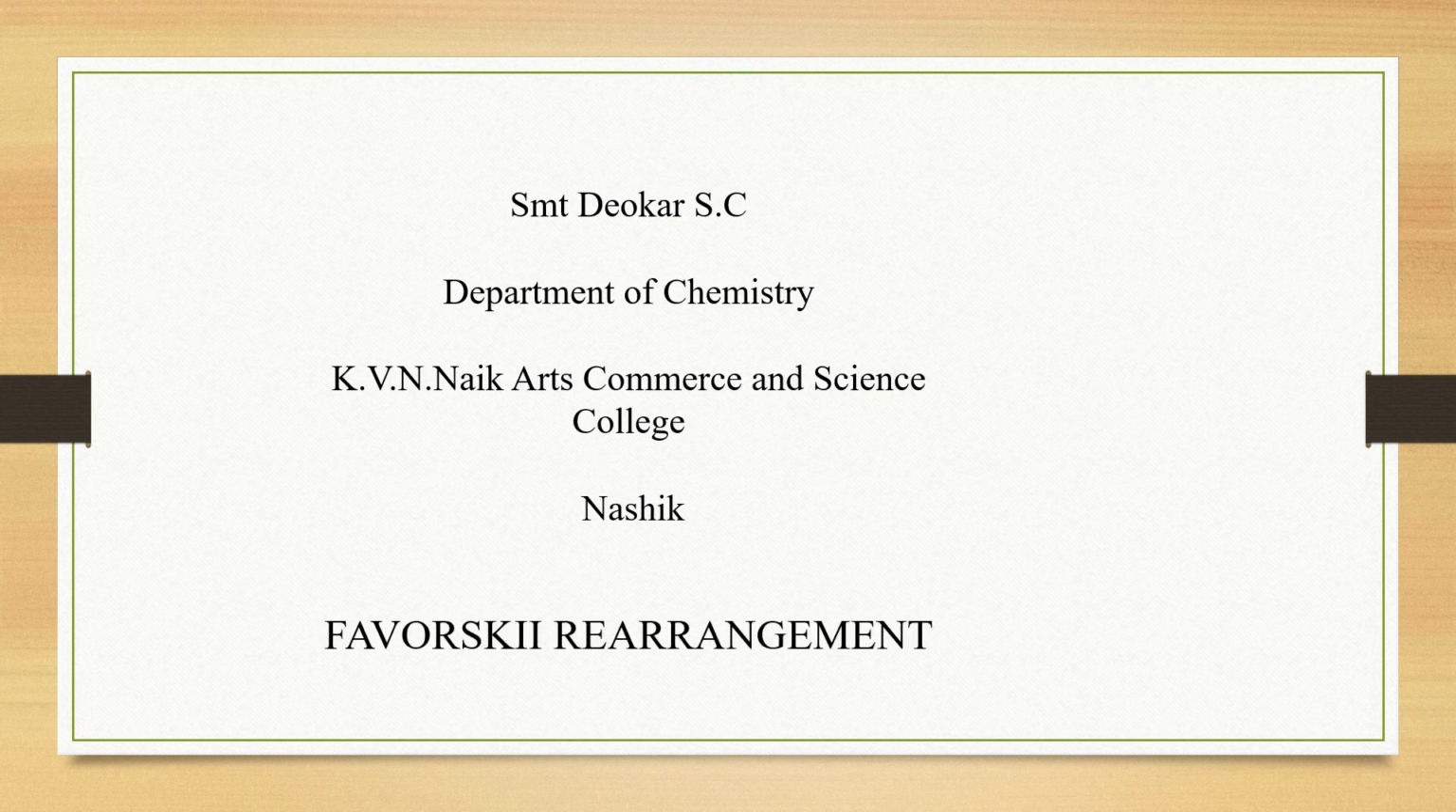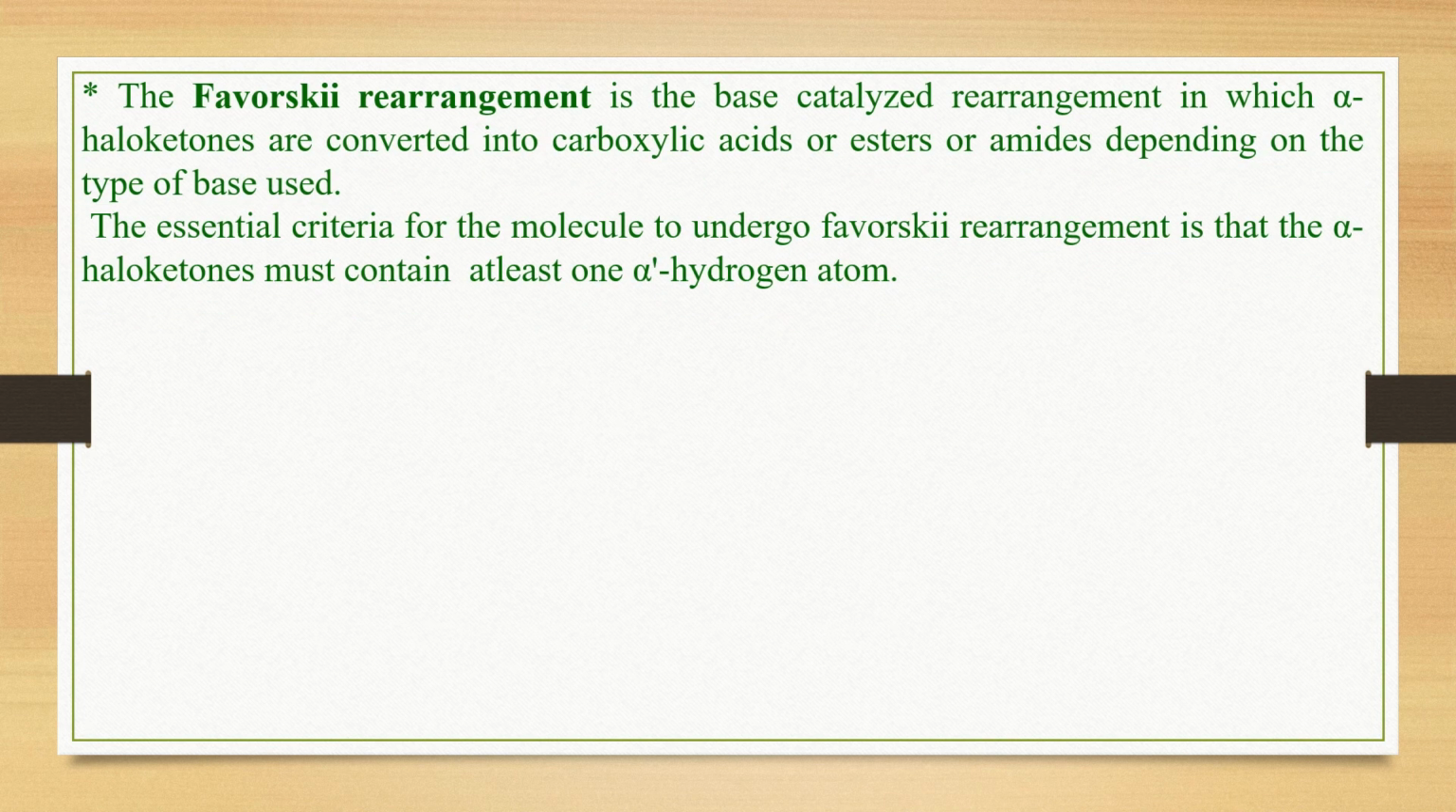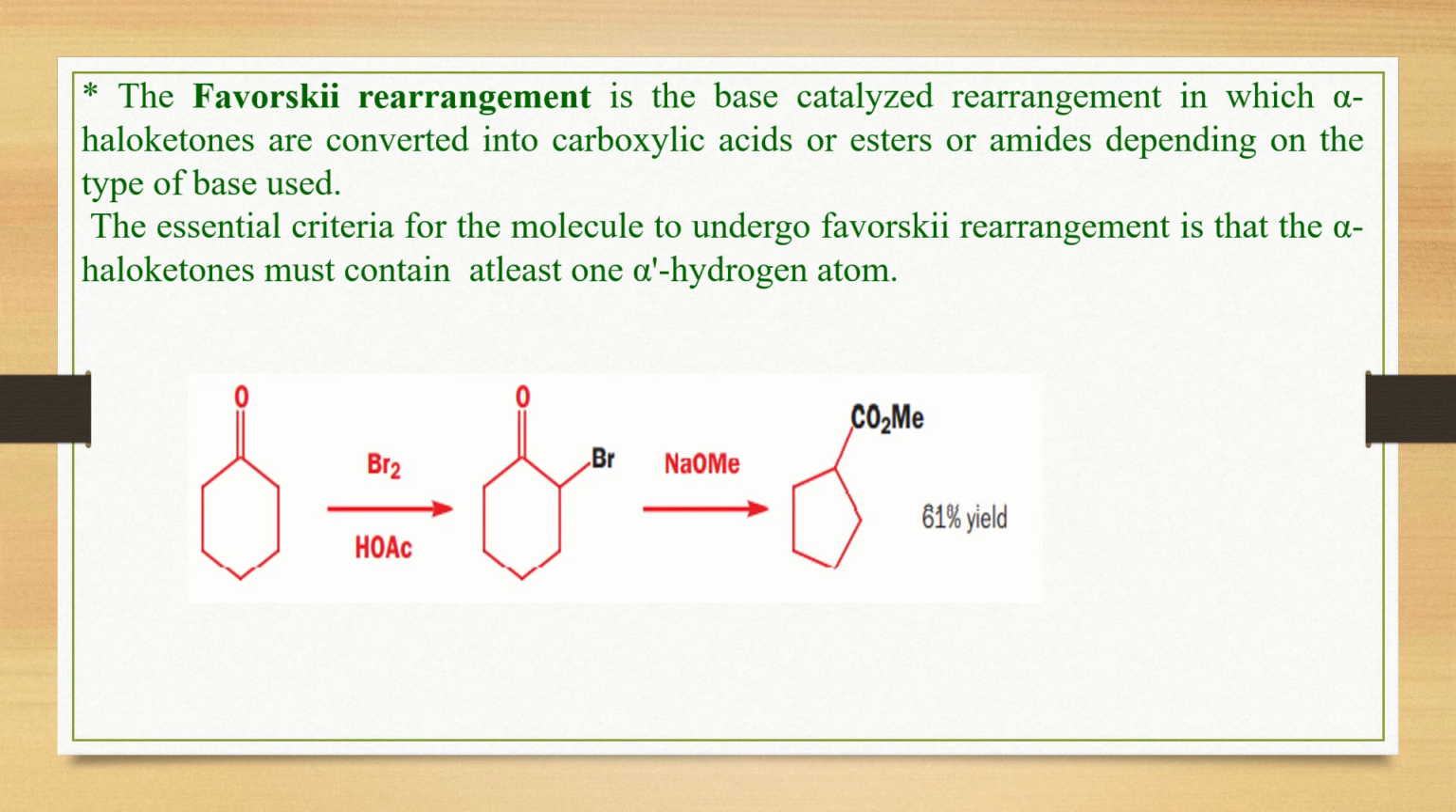Today we'll discuss the Favorsky rearrangement. The Favorsky rearrangement is a base catalyzed rearrangement in which alpha haloketones are converted into carboxylic acids or esters or amides, depending on the type of base used. The essential criterion for the molecule to undergo Favorsky rearrangement is that the alpha haloketone must contain at least one alpha hydrogen atom. Let us consider this case.